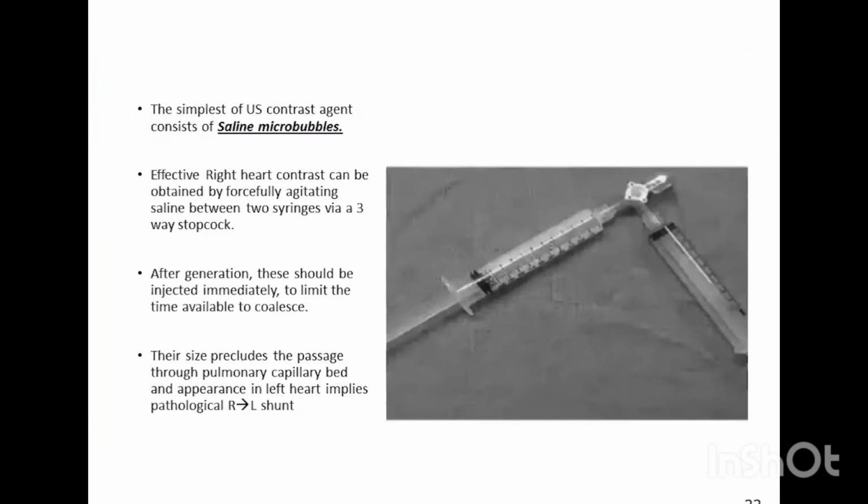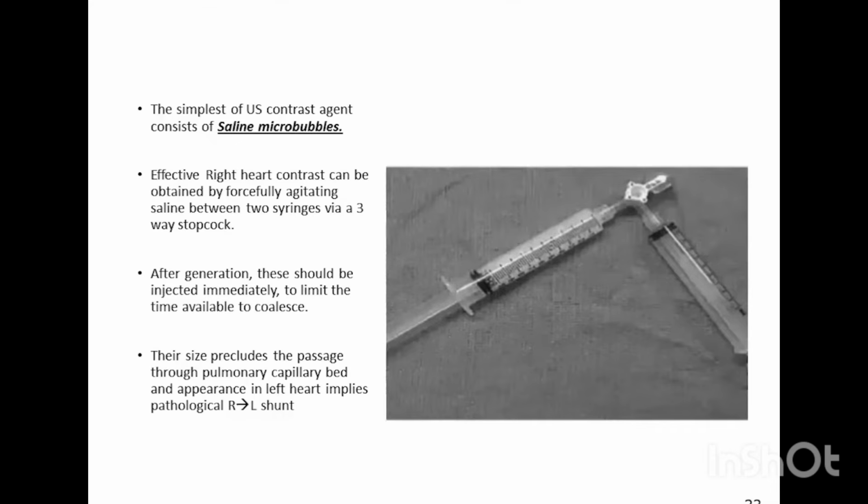The simplest ultrasound contrast is the agitated saline or the saline microbubbles. The simplest way is using a 3-way stopcock and two syringes. Say this 10 cc syringe is filled with 9.5 cc of saline and 0.5 cc of air. When it is agitated between the two syringes, it will create microbubbles.